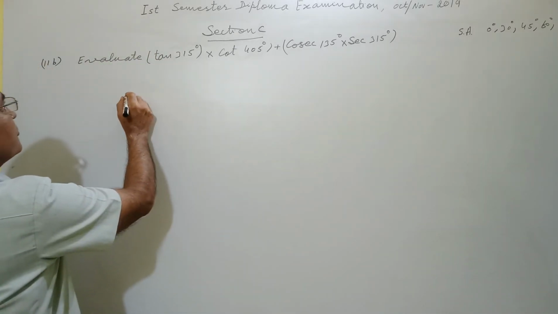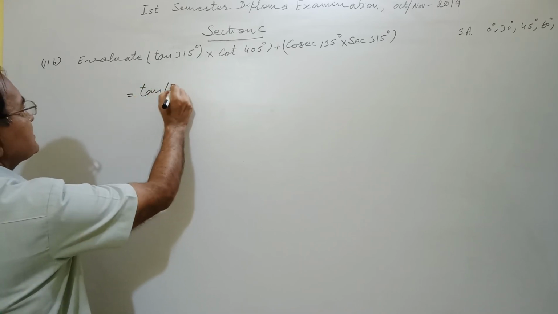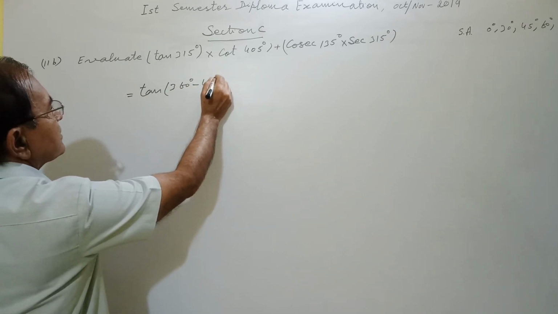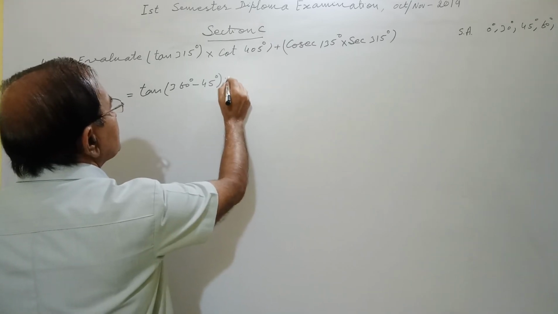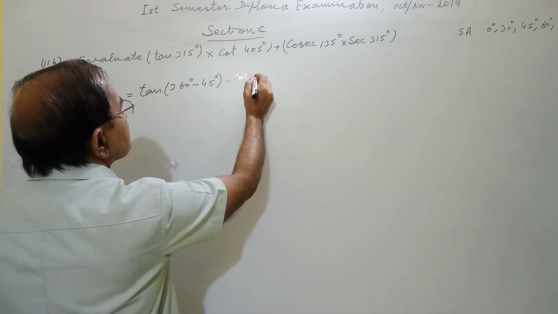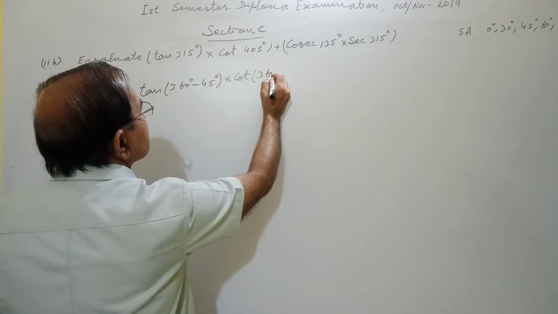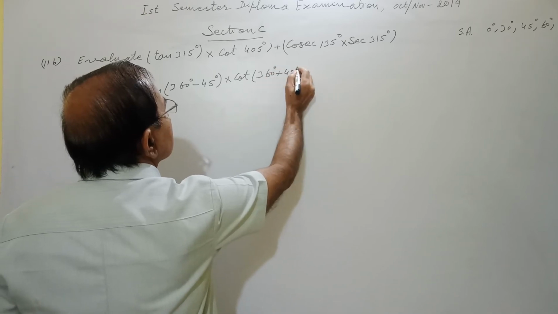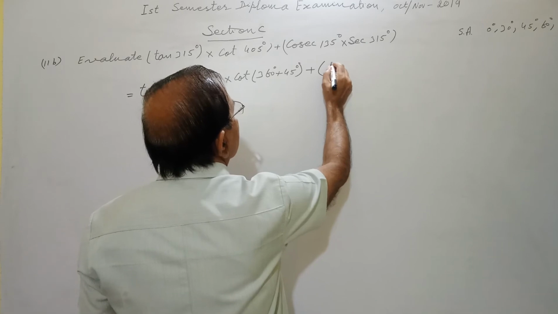That's how we can do it. Put 315 as 360 minus 45, into cot 405. Put it as 360 plus 45, plus cosecant 135.